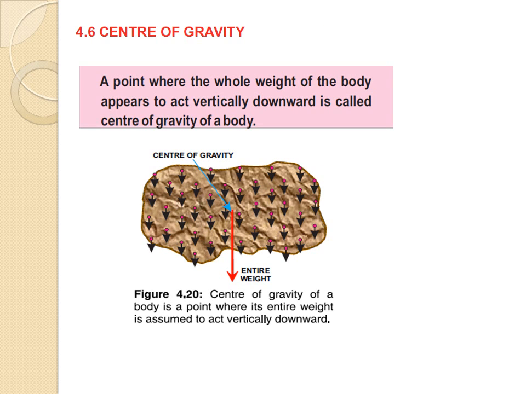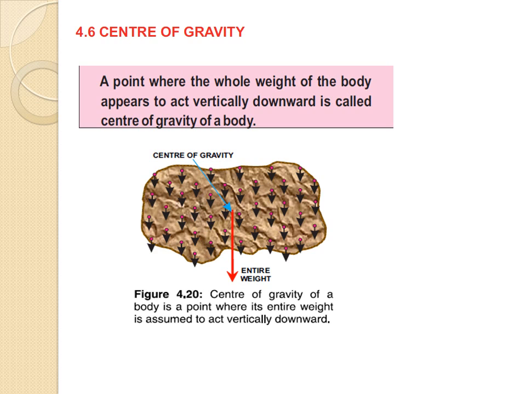Next is center of gravity. What is gravity and what is weight? Actually, the weight of a body is due to the pull of the earth towards its center. So first of all, center of gravity is a point where the whole weight of the body appears to act vertically downward. Then this is called the center of gravity of a body.